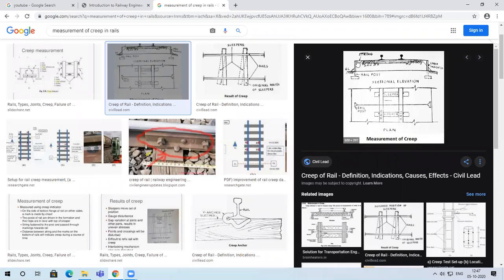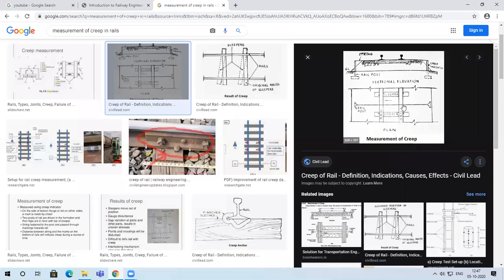So the wire, or the creep indicating wire, would be in line with those marks that would be chiseled on the foot of the rails. Okay, so this thread and the chisel marks or the paints would be in the same line. After a certain period of time, when the vehicle starts operating on the system, if there is creep taking place, this is how the thread would be, and here you would be marking on the foot of the rails.